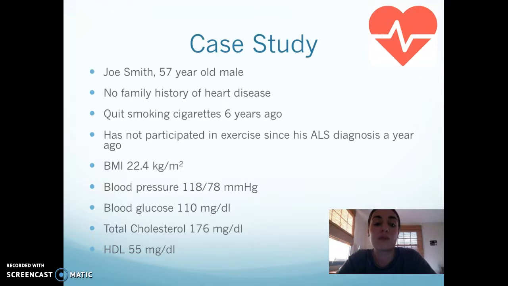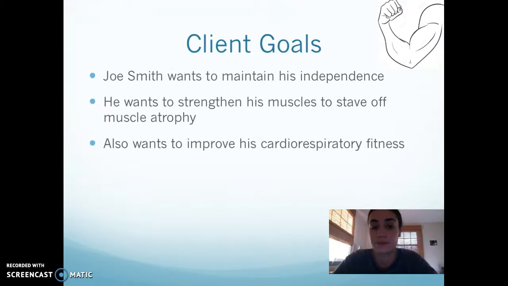His blood pressure is 118/78. His blood glucose level is normal at 110 milligrams per deciliter. And his total cholesterol is normal at 176 milligrams per deciliter. And his HDLs are also normal at 55 milligrams per deciliter. So all of this data is fairly standard. The only risk factor he actually really has is a sedentary lifestyle. So since these levels are normal, he is okay to exercise.